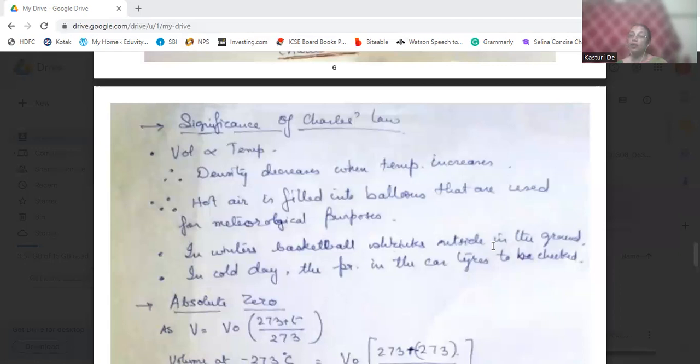That means the pressure is more, and then the car tire can burst.